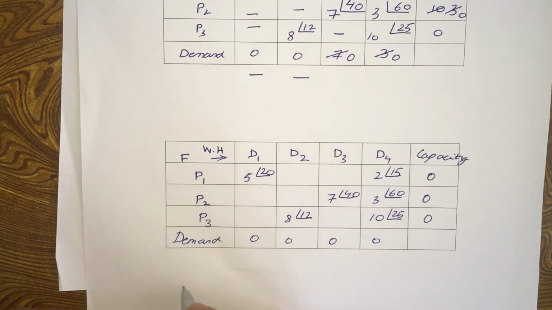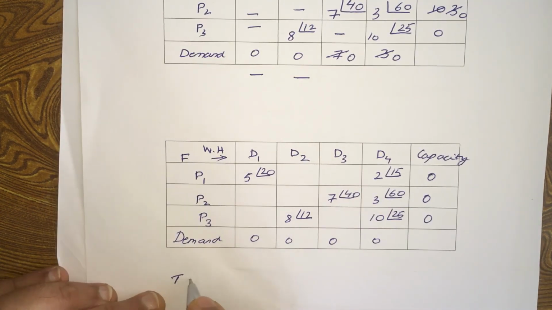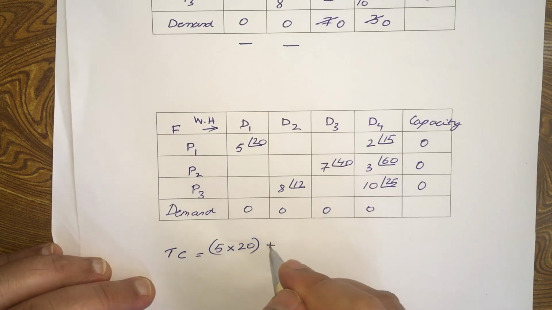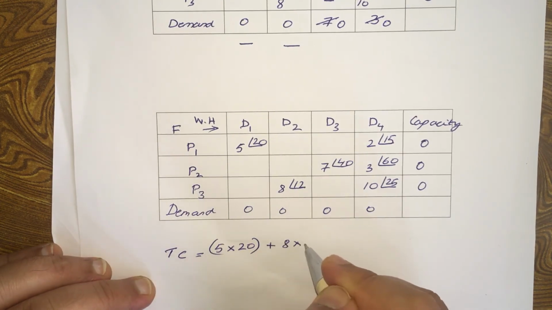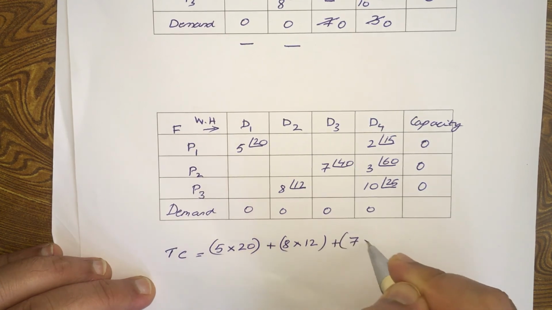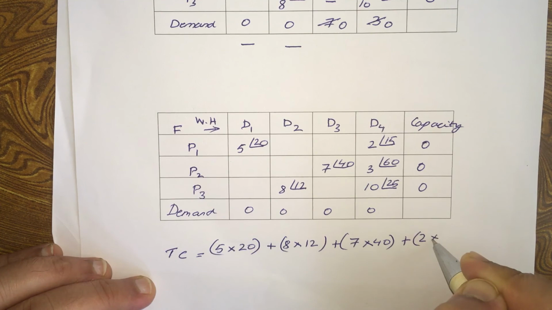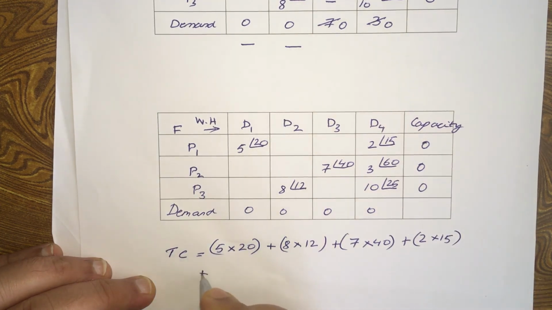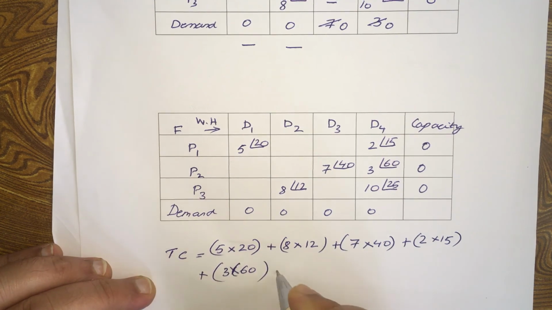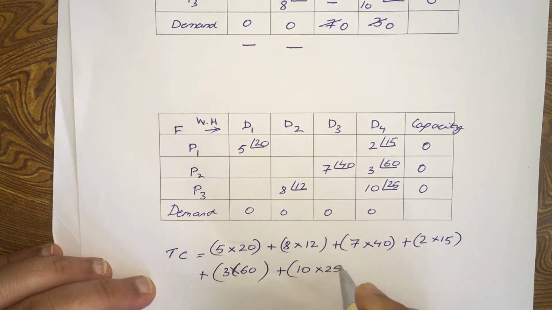Okay. So what will be your total cost? There will be 5 times 20 plus 8 times 12 plus 7 times 40 plus 2 times 15 plus 3 times 60 plus 10 times 25.